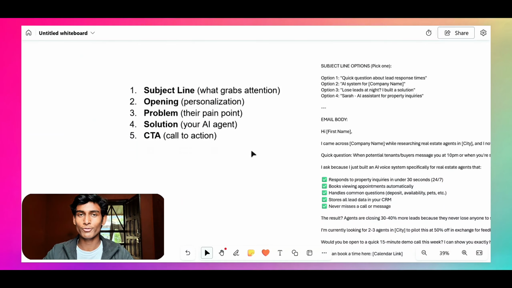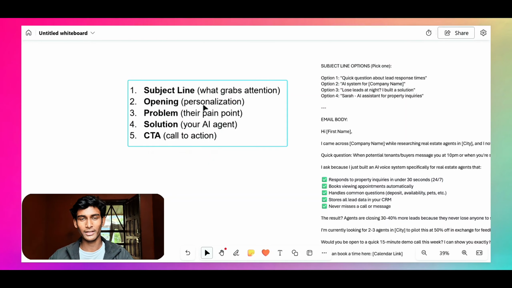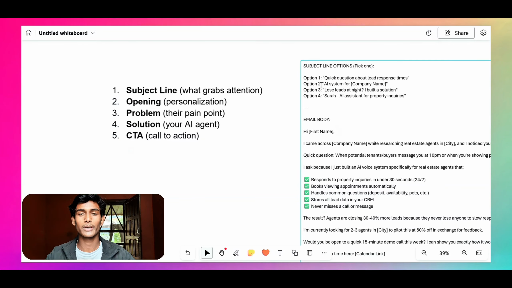Now we have to write the outreach message in order to send the cold email. While writing the outreach message, we have to remember these 5 points which make our emails more professional. The first is the subject line. We have to write the subject line in a way which grabs the attention of the business owner, or whoever we are writing the email for.